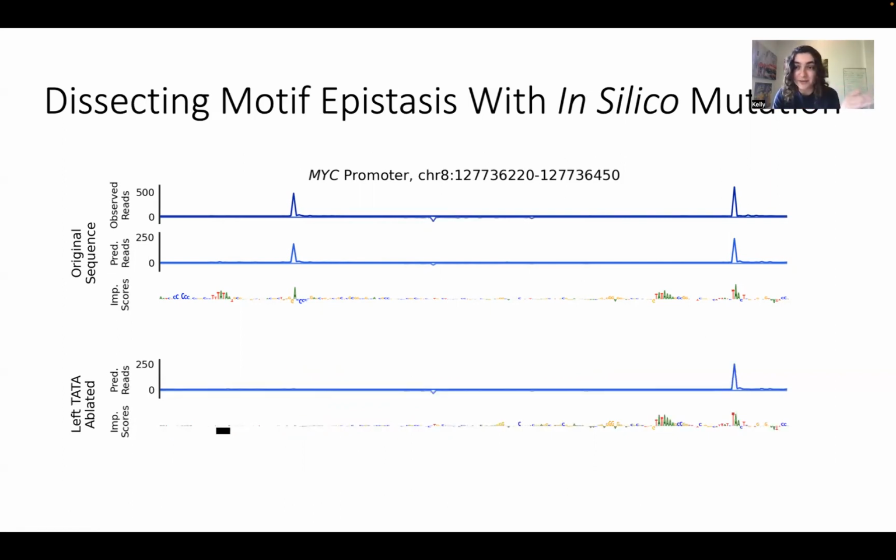And I can do the same with the TATA box over on the left for the upstream TSS and compare how it affects the upstream versus the downstream TSS. And finally, I can add new initiator sequences and see how that impacts what's going on. This is just a proof of concept as to what sorts of things we could do with variant effect interpretation with this type of model.